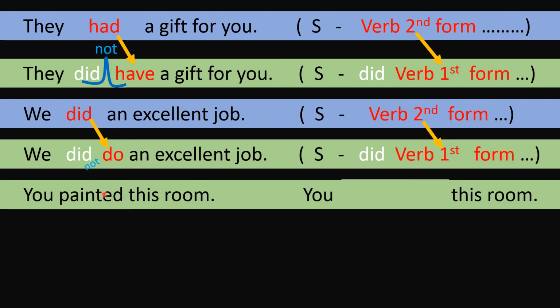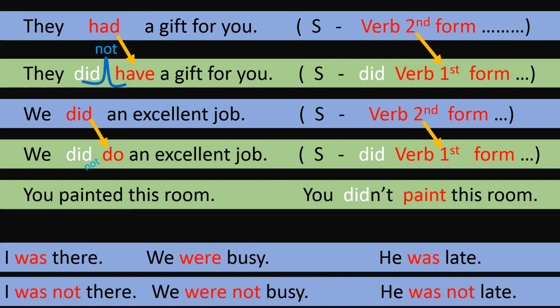So this painted shall change into its first form, and here it will appear as paint. You did paint this room, and of course we are making it negative, so what do we say? You did not paint this room. So did not, its abbreviated version is used. So we say, you didn't paint this room.